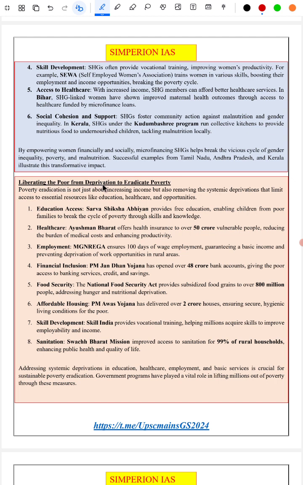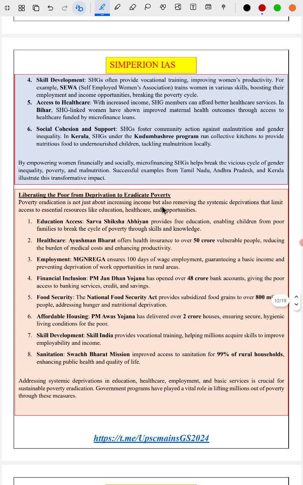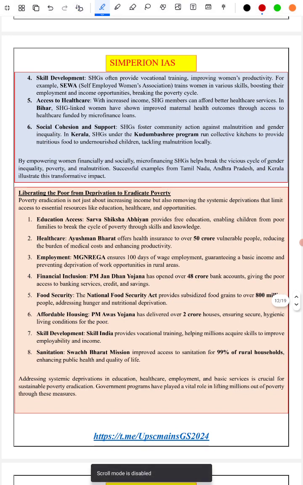Liberating the poor from deprivation to eradicate poverty. See, one of the biggest reasons for poverty is deprivation. Few people are deprived of their opportunity of having education, deprived of access to healthcare, deprived of employment opportunities, no jobs, etc. And their right to land.